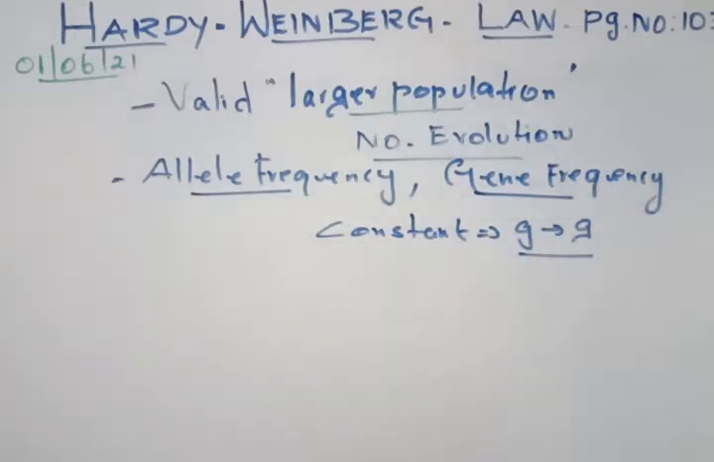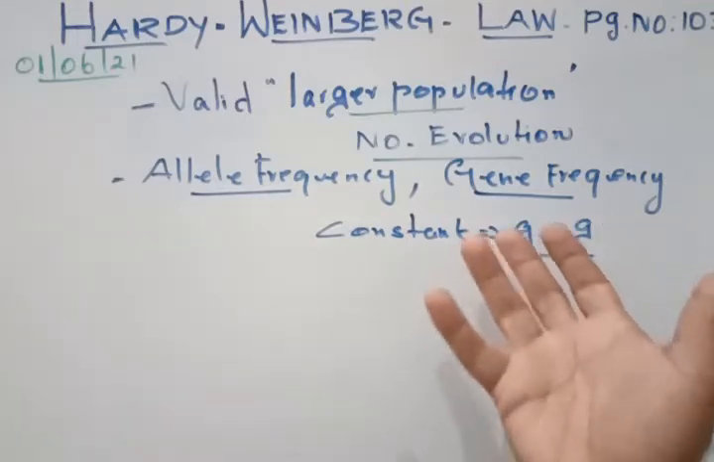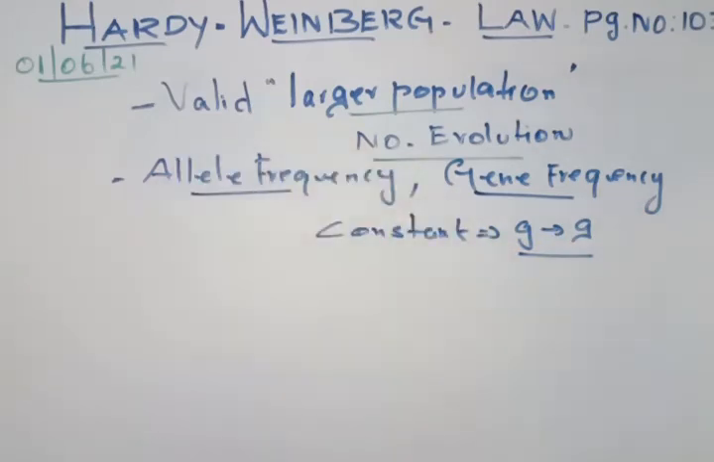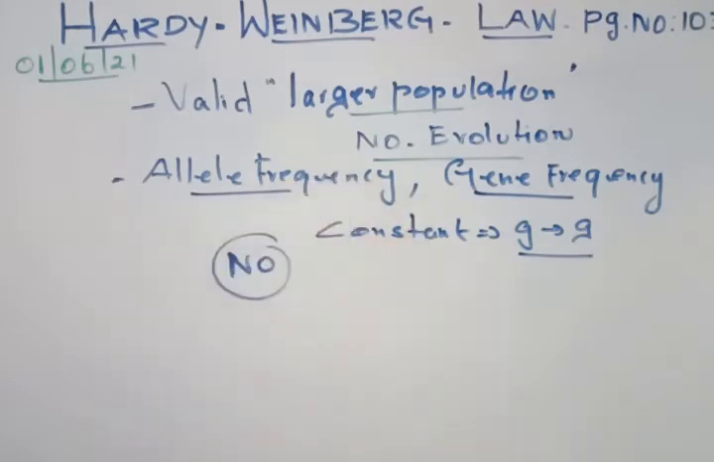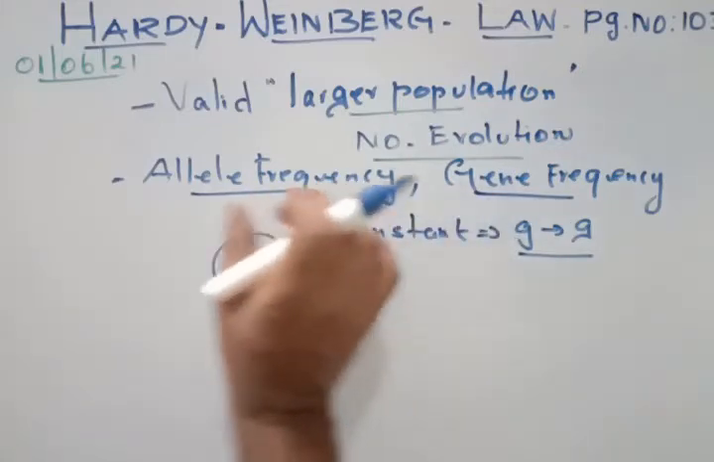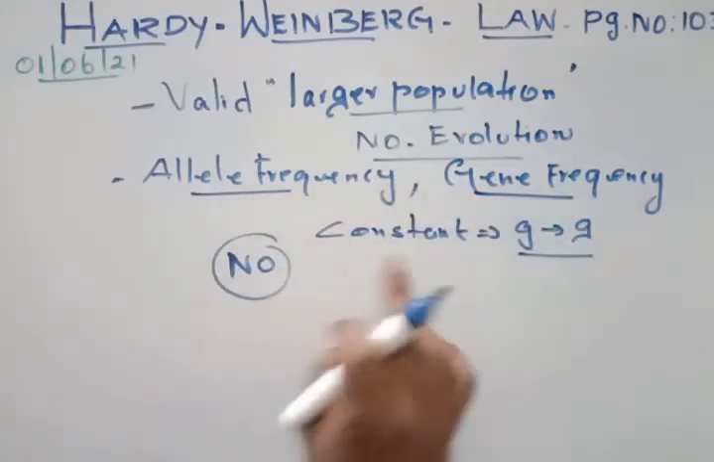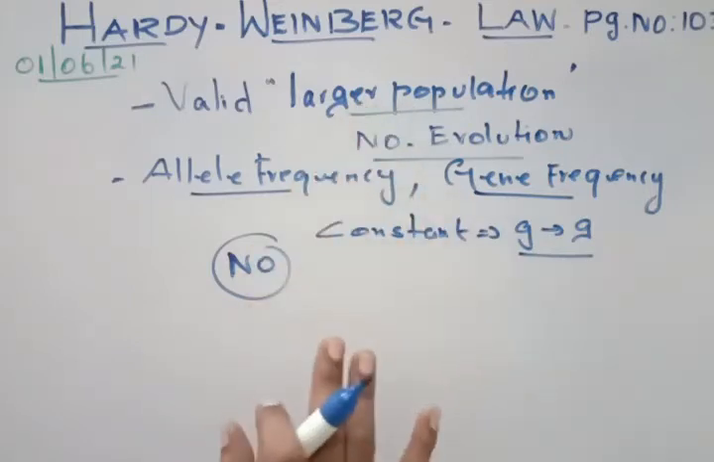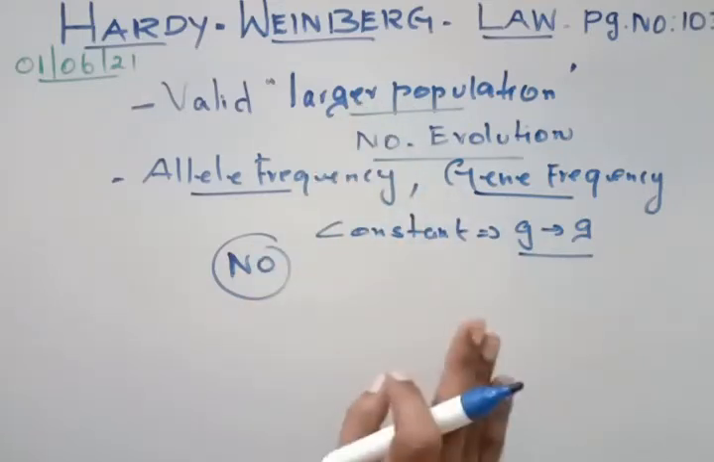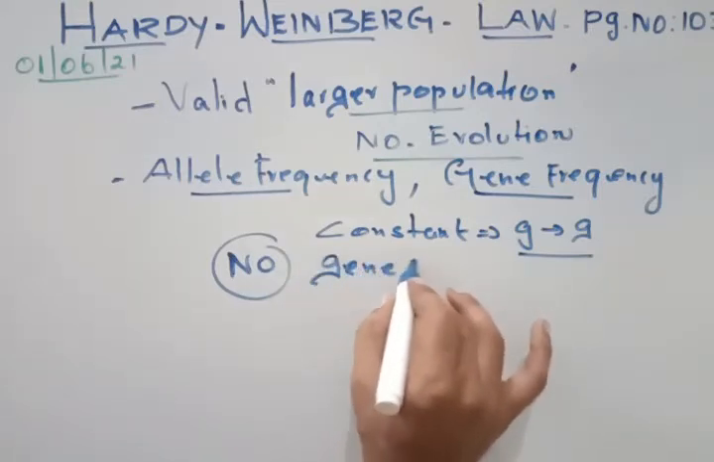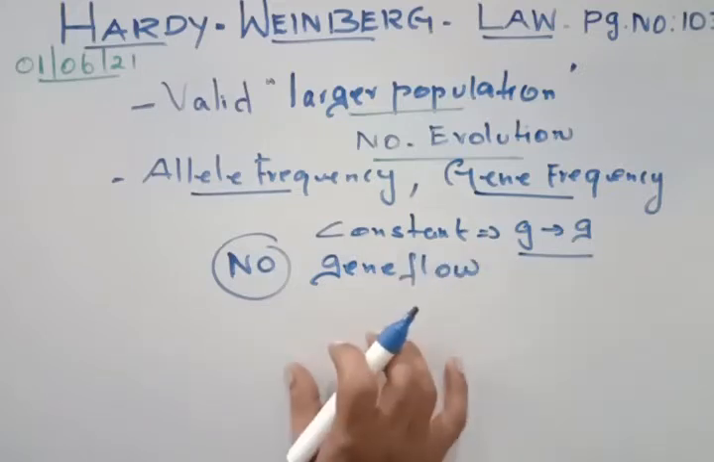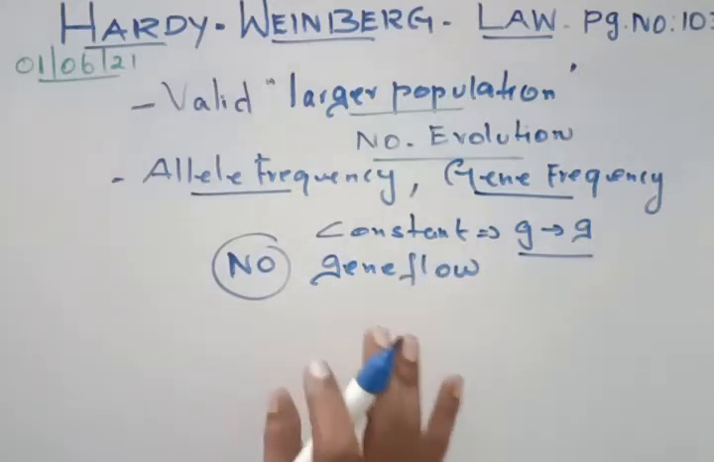Okay, so what do you mean by the gene not undergoing any changes? It is silently telling us that in this population certain things are not taking place. If the gene frequency or the allelic frequency is remaining constant in this larger population, what is that certain thing? There is no gene flow. So the gene is not flowing from one population to another population. So there is an absence of gene flow.